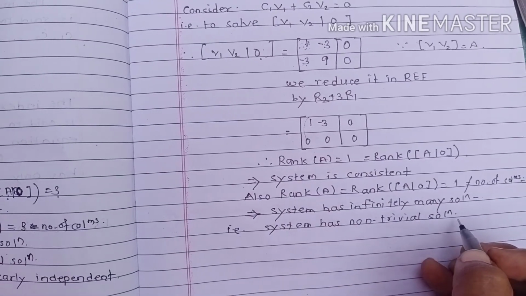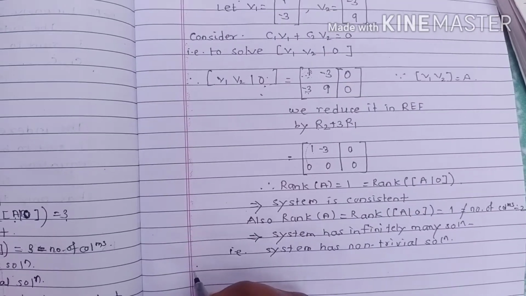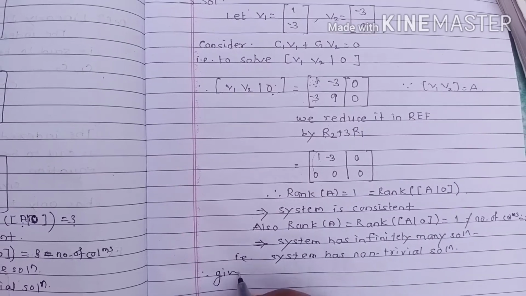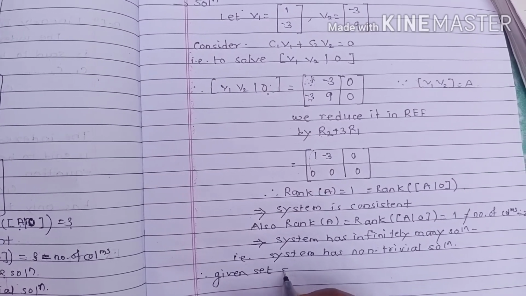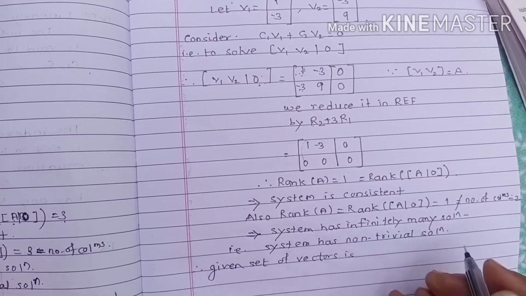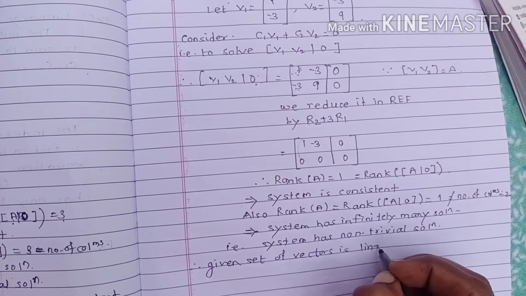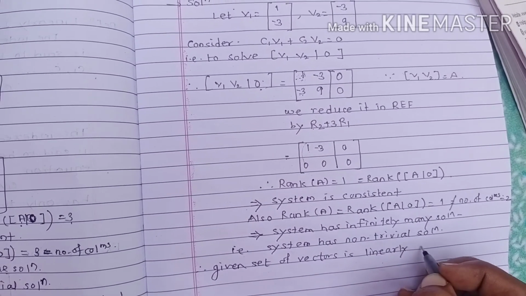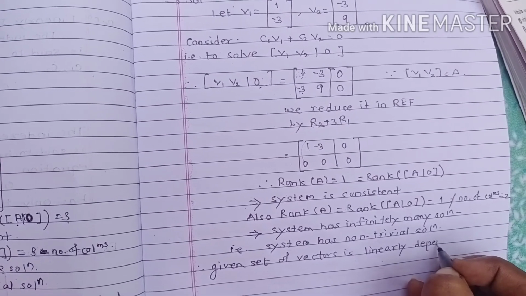And if the system has a non-trivial solution, therefore the given set of vectors is linearly dependent.